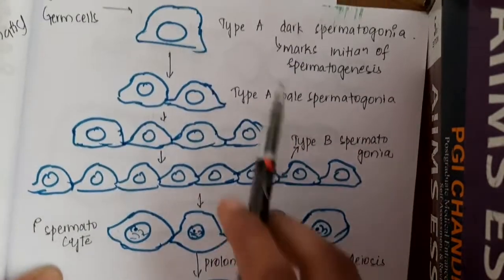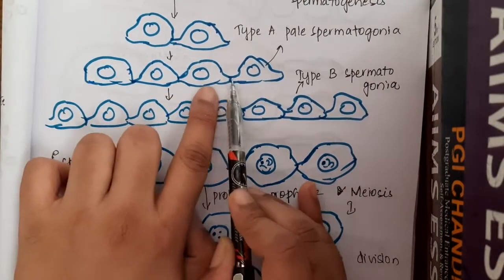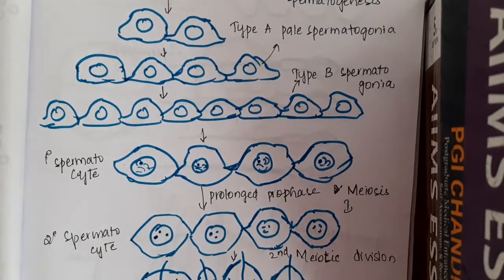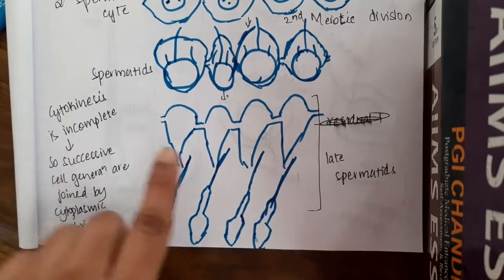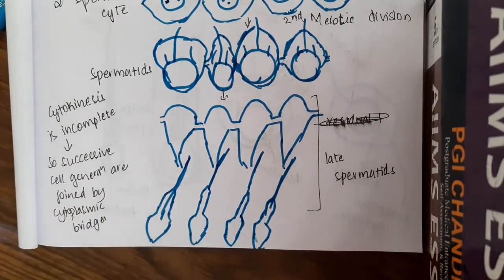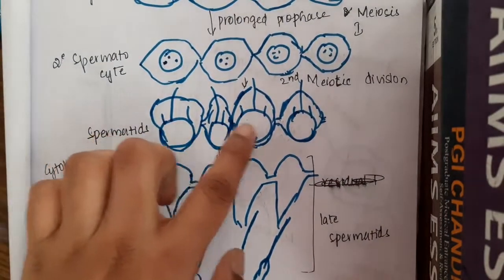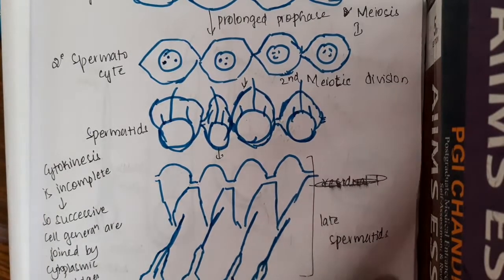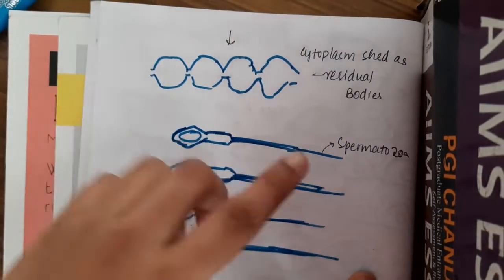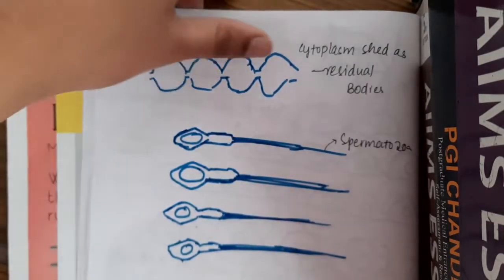If you see from the beginning, all these cells are attached to each other. Why are they attached to each other? This is because in spermatogenesis, the cytokinesis, that is the division of cytoplasm, is incomplete. And because it is incomplete, all the cells are bound to each other by cytoplasmic bridges. Then you can see the cytoplasm which is shed as residual bodies, and this is the spermatozoa.